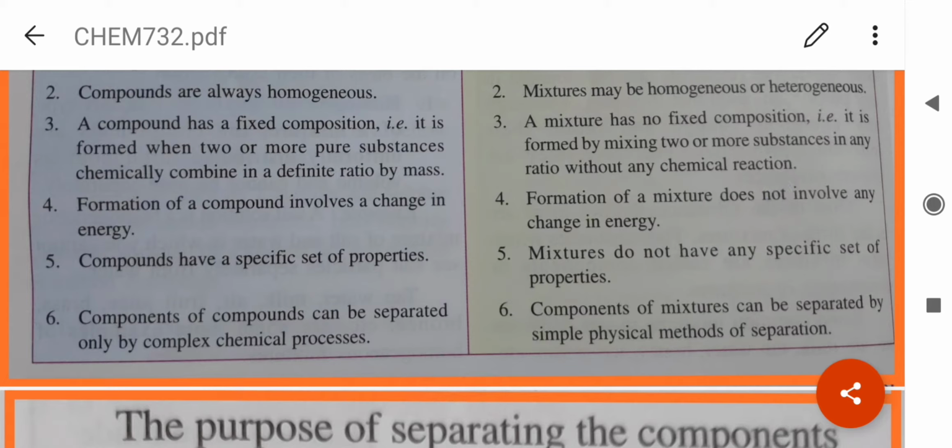Compounds have a specific set of properties. Mixtures do not have any specific set of properties, as the constituents of mixture still retain their properties. Components of compounds can be separated only by complex chemical processes. Components of mixtures are separated by simple physical methods of separation.